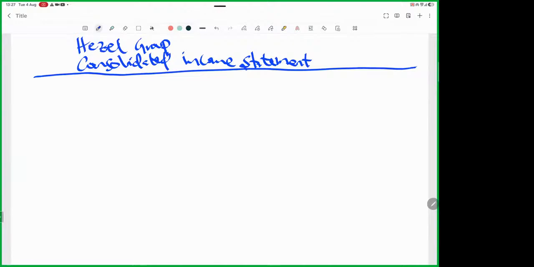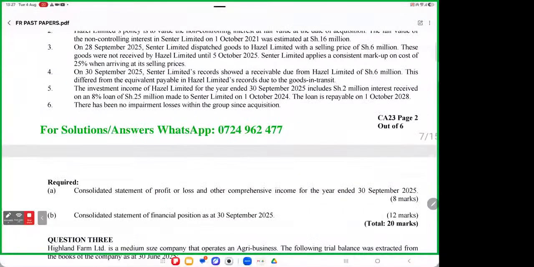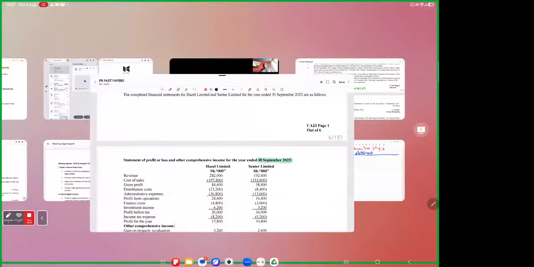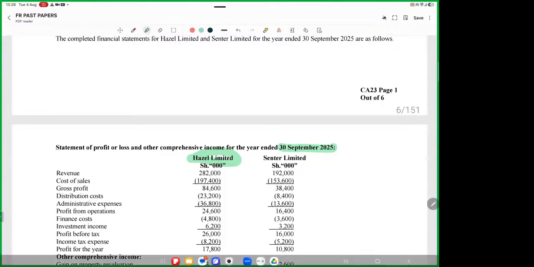So remember, first we shall do what we call a pro forma. A pro forma means that you're just copying everything. Don't pick your calculator. We are saying that the group is the parent company plus subsidiary. So we start with sales. For sales, we take the figure of the parent plus the figure of the subsidiary: 282,000 plus 192,000.